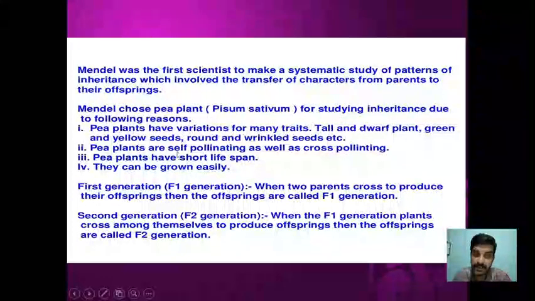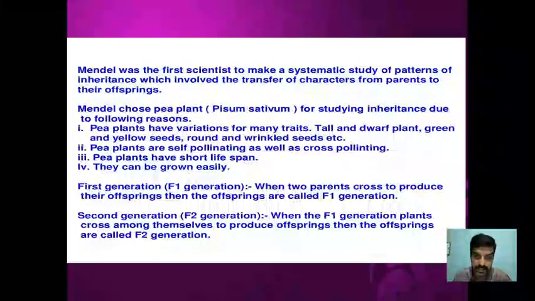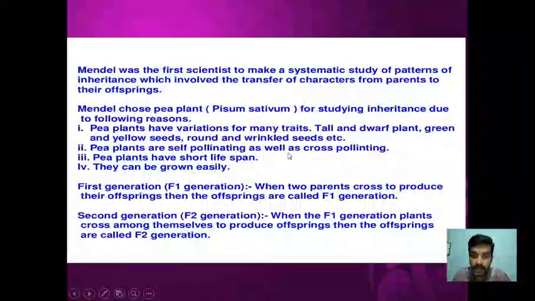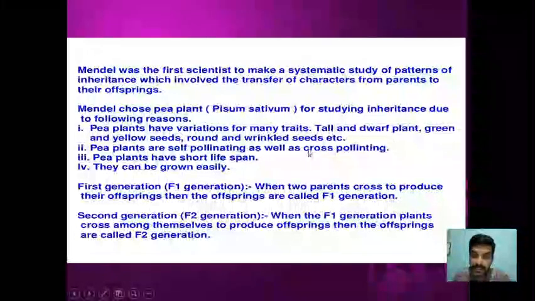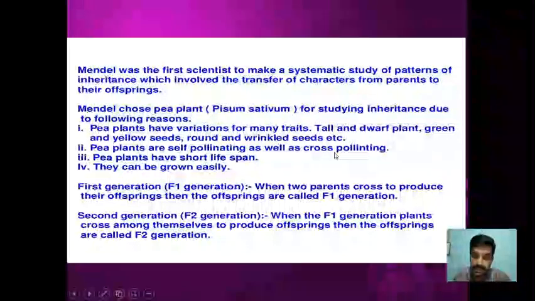Self-pollination will provide pure breeding plants, so that means the alleles are fixed. The same alleles will be transferred from one generation to another. So there is the advantage of self-pollination as well as cross-pollination. In order to know how a particular trait will be inherited, cross-pollination is very important. That means the pollen grains of the other plant will be dusted onto one plant. That is what is called cross-pollination.